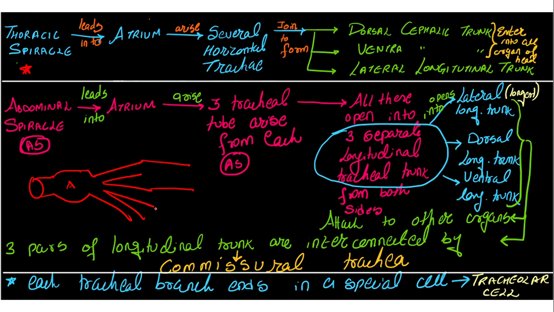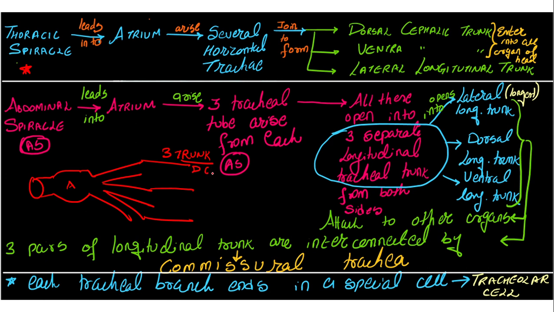These tracheas will join together to form 3 trunks. Trunk is much thicker than the trachea. Okay, trunk मतलब ज़्यादा मोटा रहेगा. What all 3 trunks are present? One is towards the dorsal side.